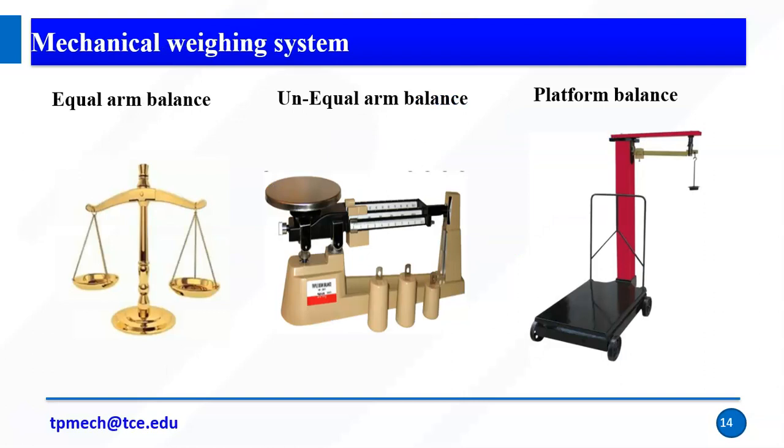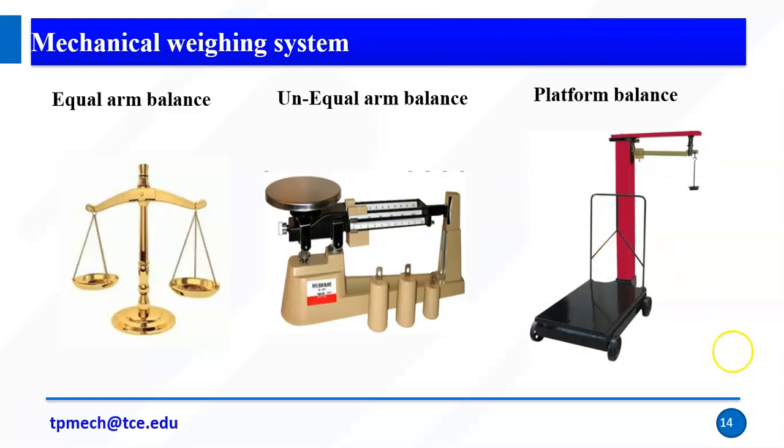So here we have a direct and indirect method. For the direct method we have an equal arm balance. This image easily represents the weighing machine we normally use. This is an equal arm. Why we say equal arm means both parts are connected with the equal arm. There are two centers. Unequal arm is another example. Right, this is the platform balance where you can see in the rice mills and all.